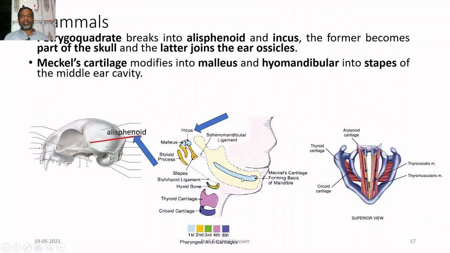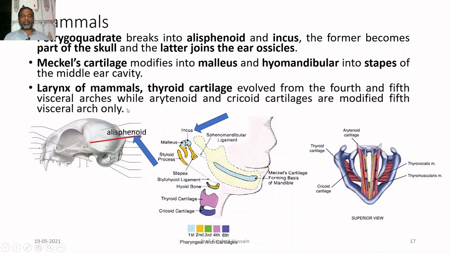Meckel's cartilage, that means this lower one which forms the lower jaw, modifies into the malleus. So, the malleus bone is formed from it, and the hyomandibular, that means the bone of the hyoid arch, modifies into the stapes. So, the stapes is formed with the help of hyomandibular modifications in the middle ear cavity.